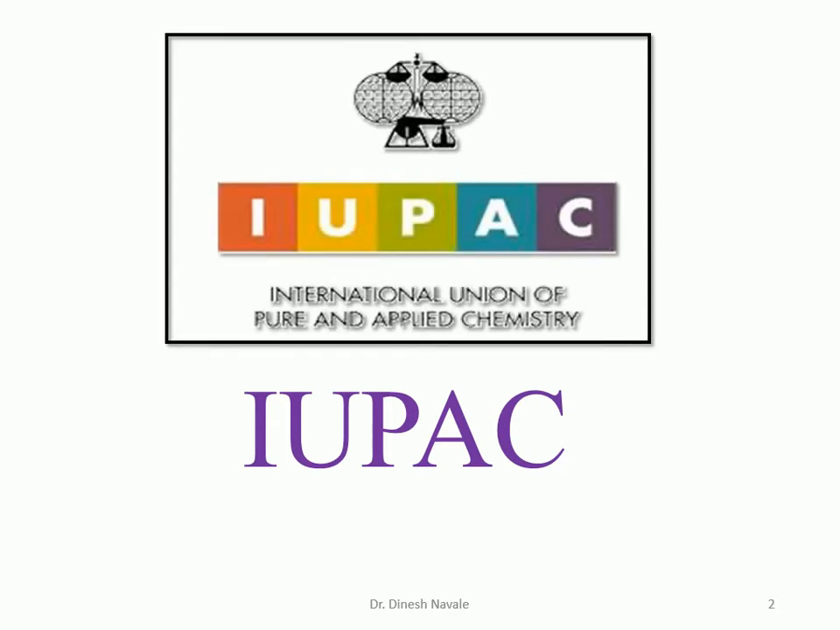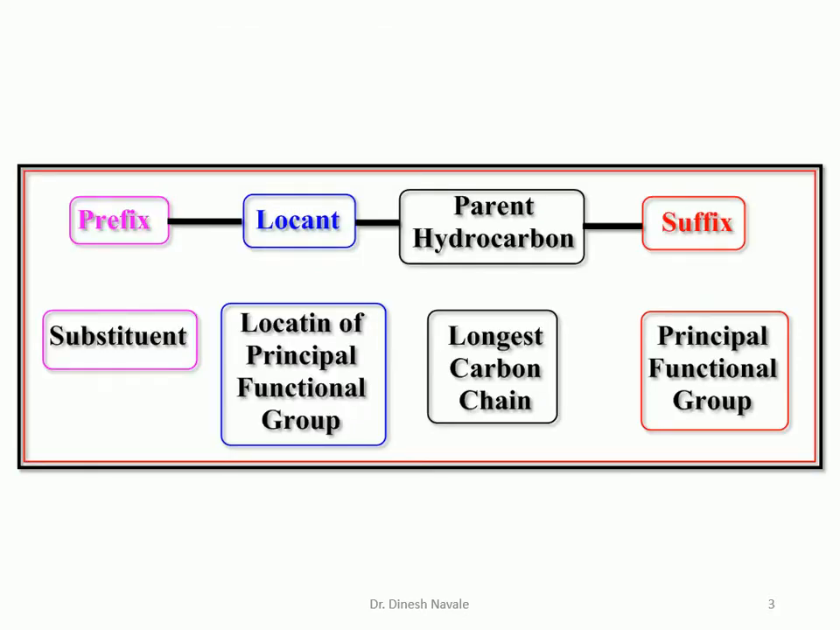This is the international scientific body which decides the rules for giving the nomenclature to the compound. If we look at the IUPAC nomenclature for the alkene, there are four important things which you have to decide: the suffix, the parent hydrocarbon, the locant and the prefix. The suffix is the principal functional group. In case of the alkene, the principal functional group will be the alkene, that is a double bond. And we have to decide the parent hydrocarbon.